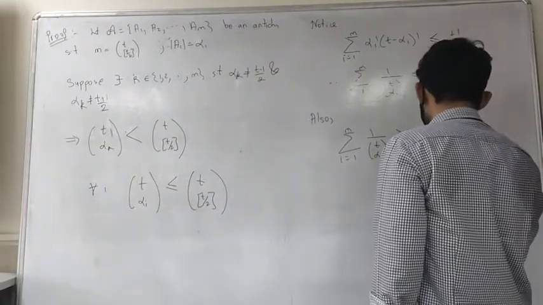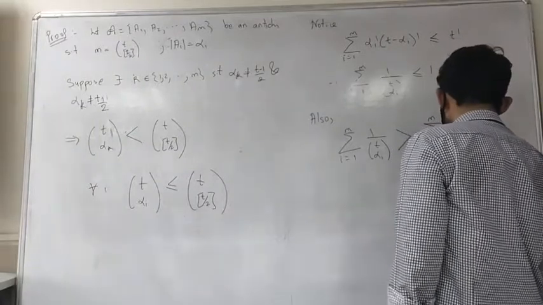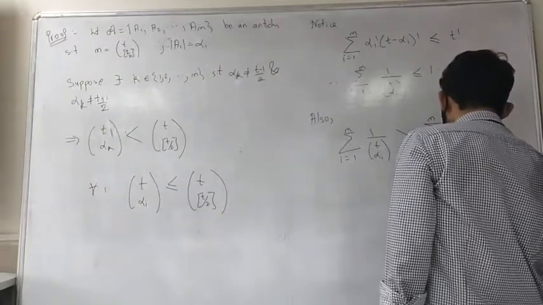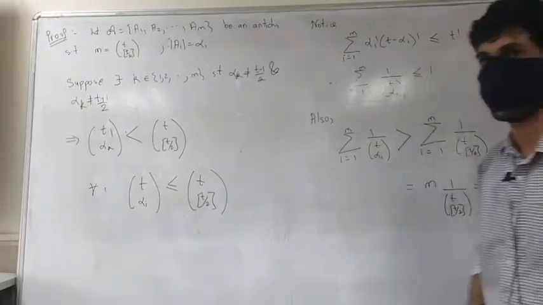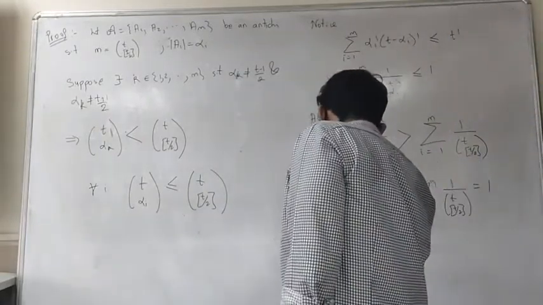And this would be m times 1 over t choose t/2, but m is nothing but t choose t/2, so this is 1. That's a contradiction, right? This is a contradiction. Hence,